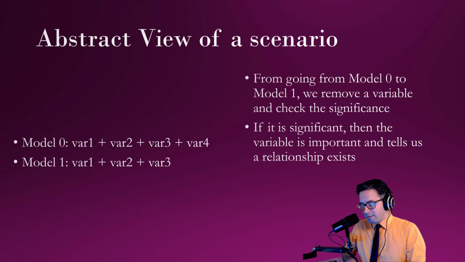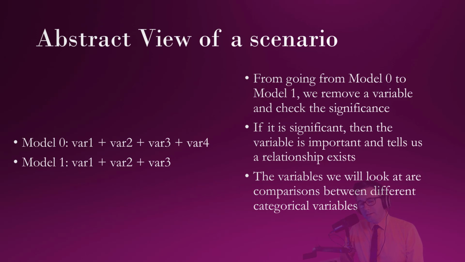Okay. So the idea is, like I said, we systematically replace them. And so what we do is we go from model 0 to model 1. We remove a variable. We test its significance. If it's significant, then there's a relationship that exists.